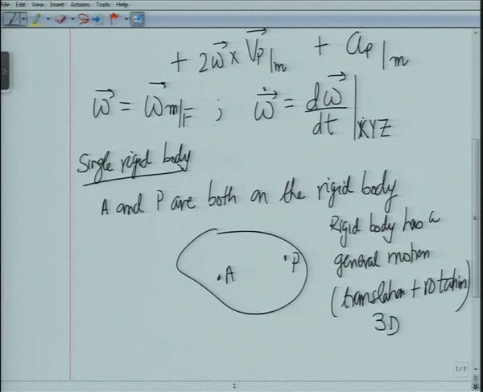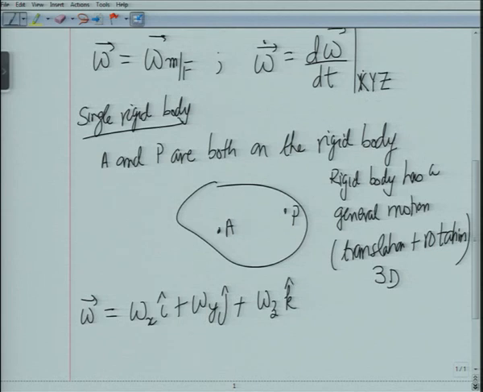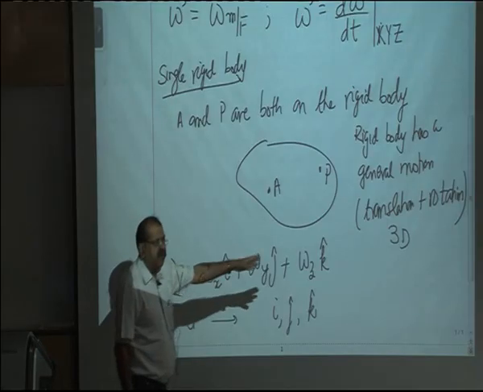And first we will take the general case of 3-dimensional motion, which means when I say this, then omega of the body is equal to omega x i plus omega y j plus omega z k, and velocity and acceleration have all the 3 components.